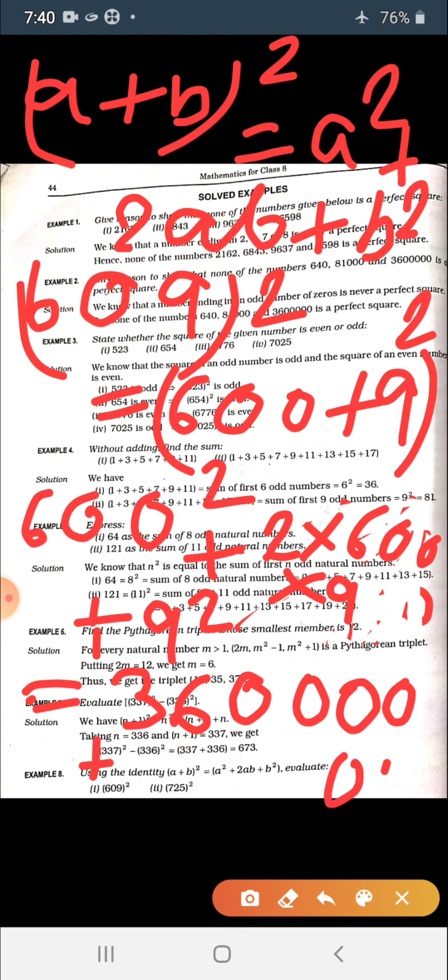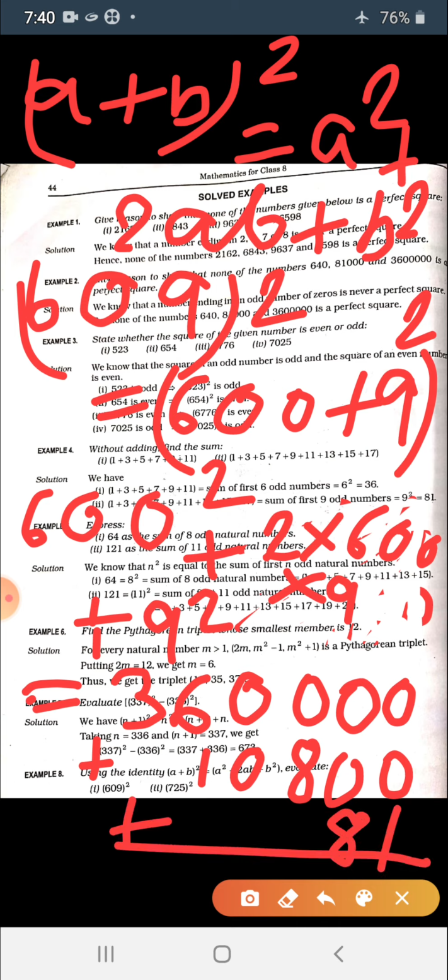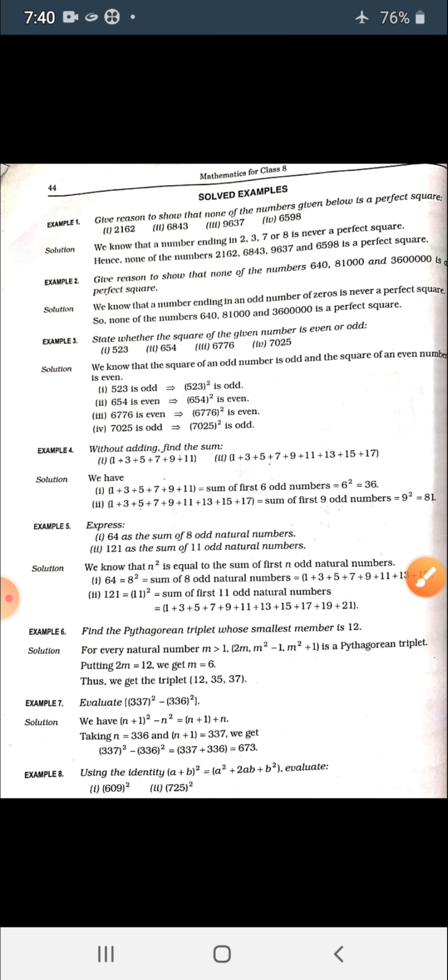Then the square of 9 comes. I'm writing it in column form. You can also write and add. You just have to add, and the sum would be the square of 609. It is very simple. Do it yourself. The next question will be done by you, it is already done in the examples.